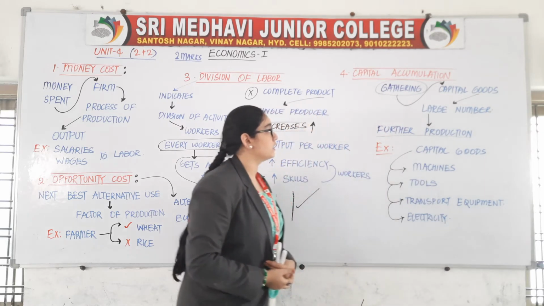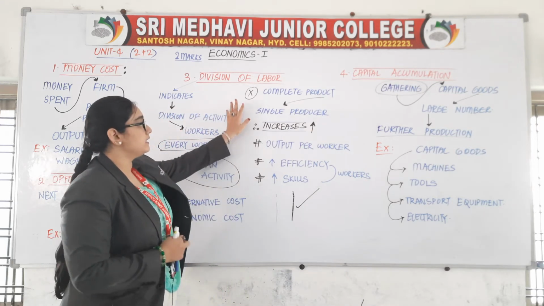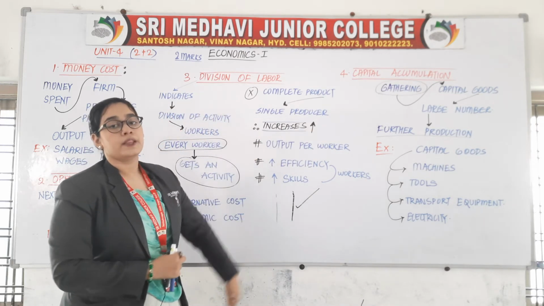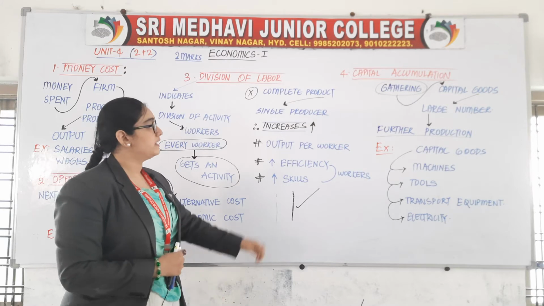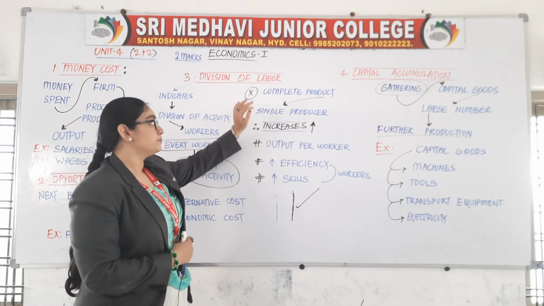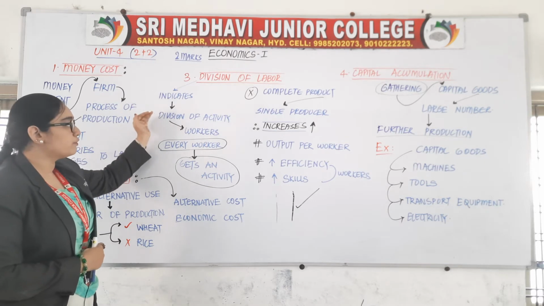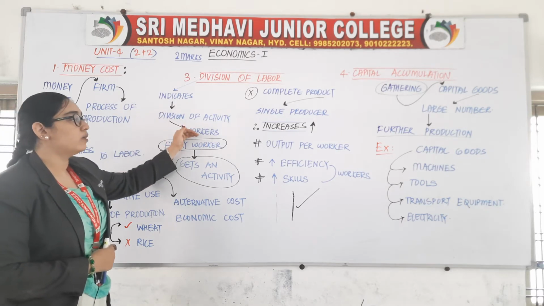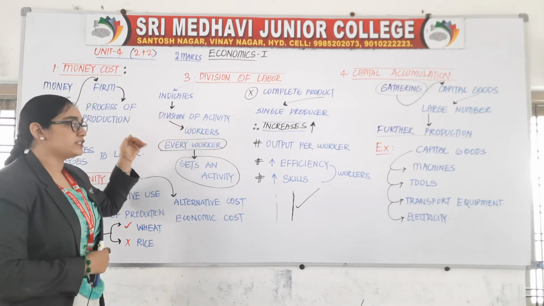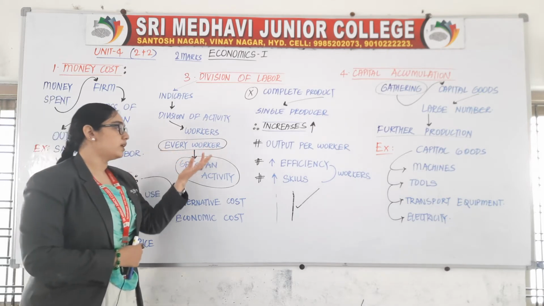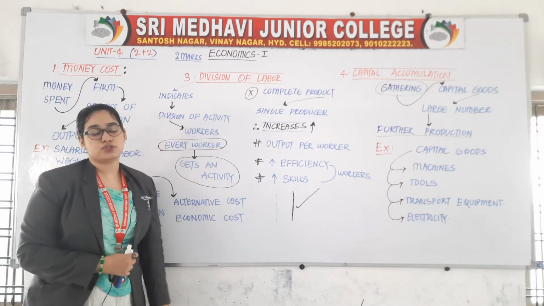Let us go to the third concept, that is division of labor. Our third concept is division of labor. Now here it indicates division of an activity among workers in such a way that every worker gets an activity to do.